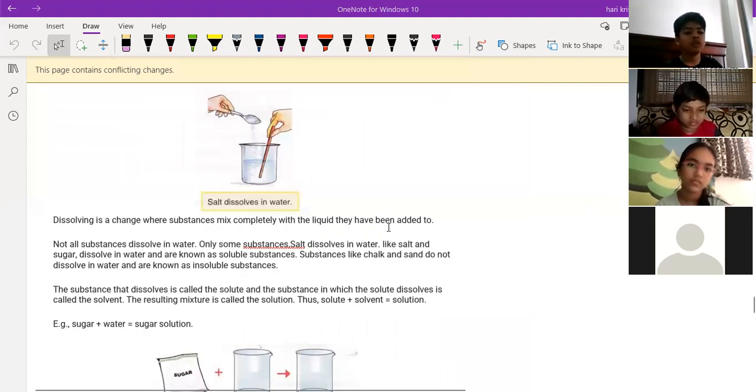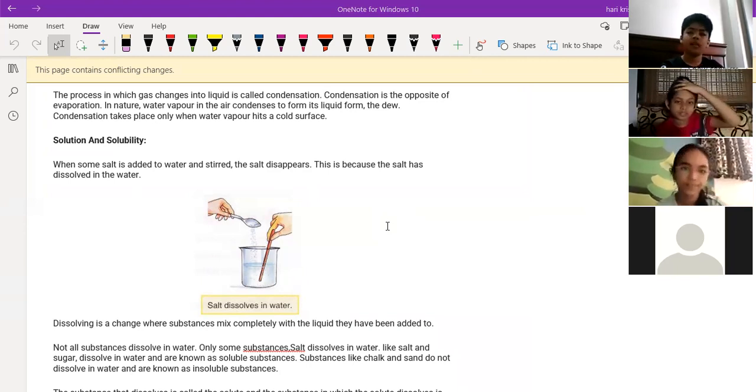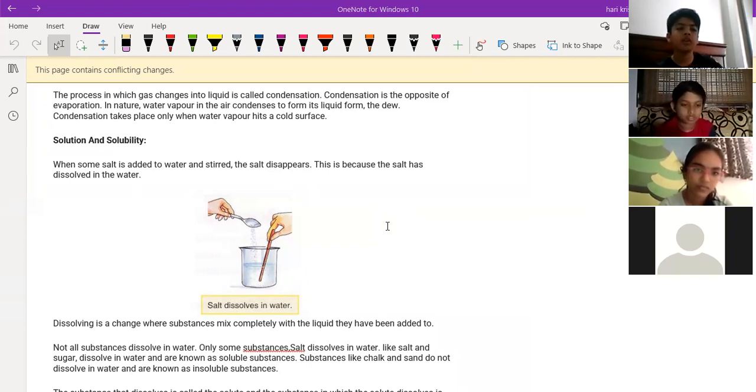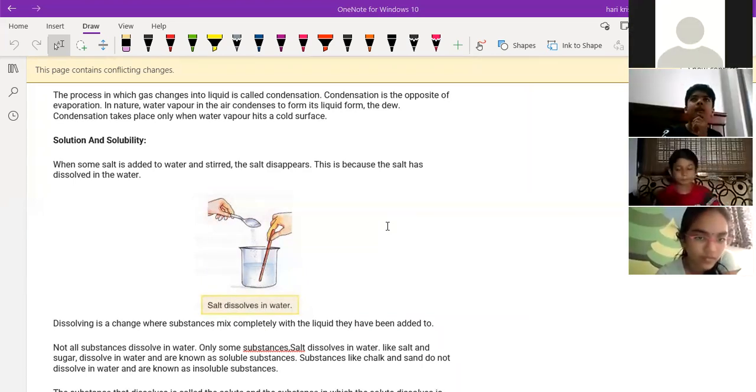Okay, what we discussed: what is the meaning of solubility? Soluble, insoluble, miscible, immiscible. Yes, sir, we did in the previous classes. What is the difference between soluble and miscible? Sir, soluble is solid things dissolving in liquids, and miscible is liquid dissolving in a liquid. Very good.